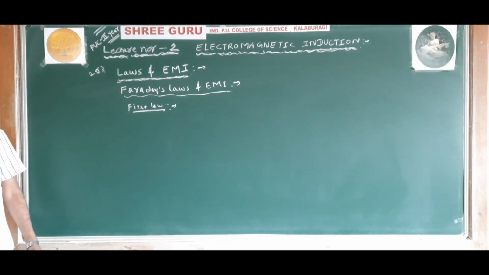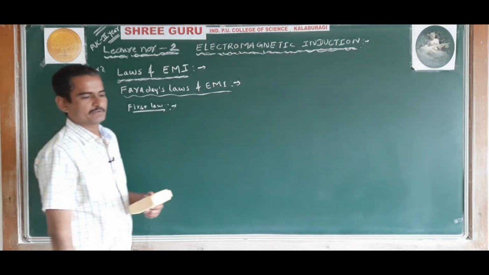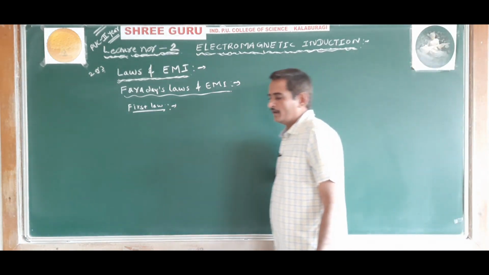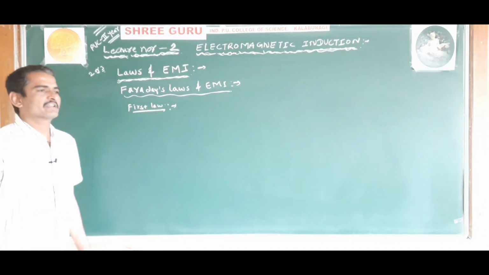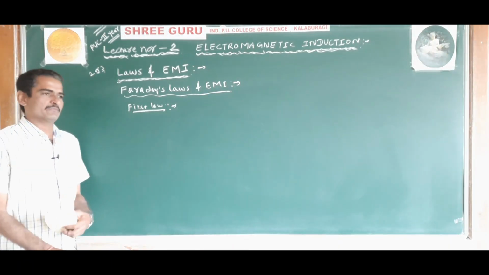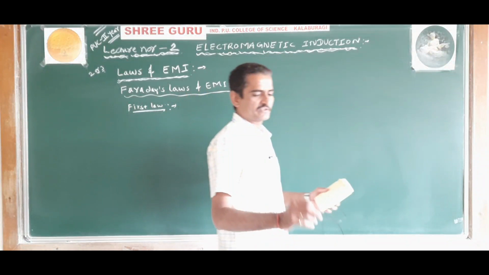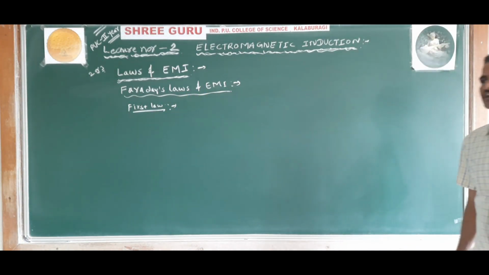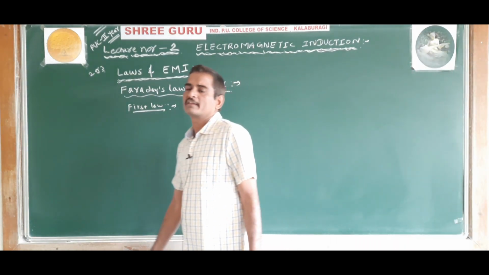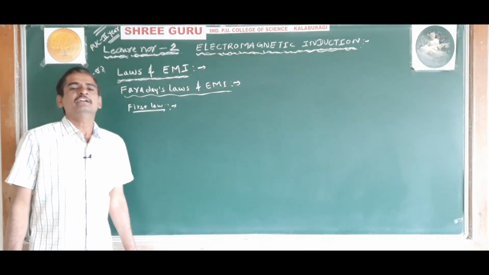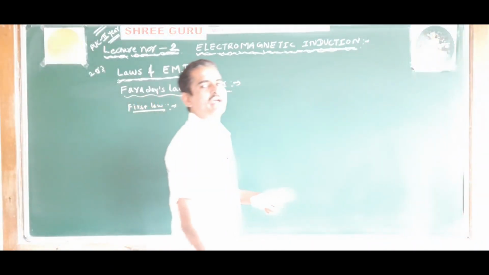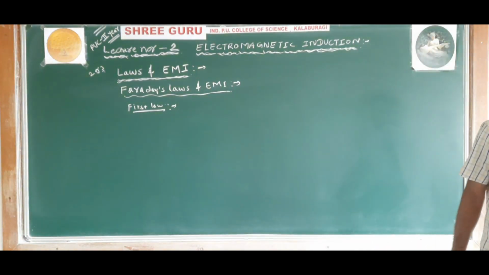Whenever there is a change in the magnetic flux of a given circuit, there is an induced EMF, and this induced EMF exists as long as there is a change in the magnetic flux.